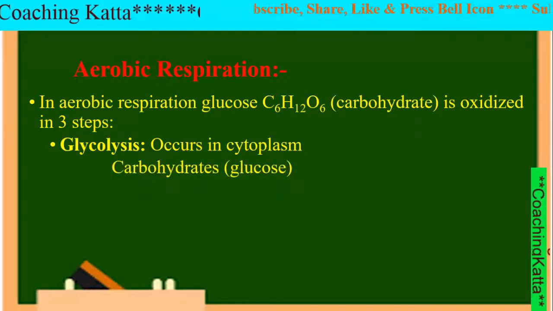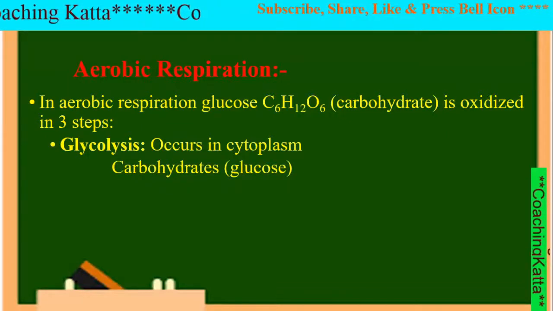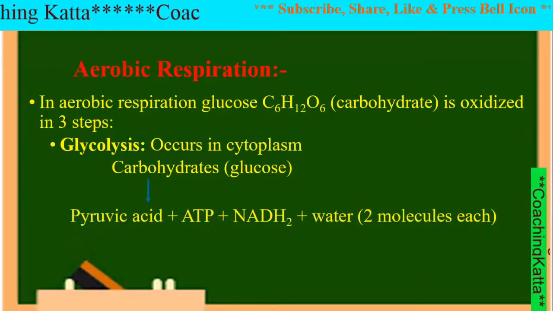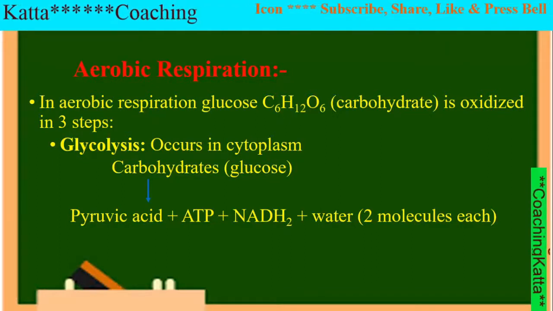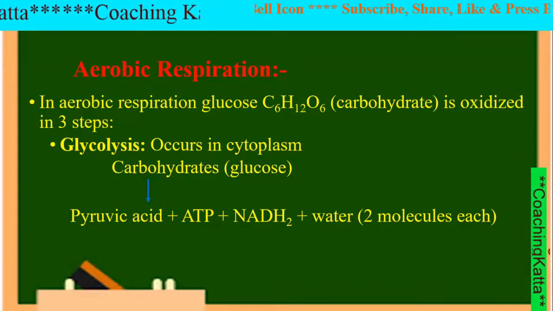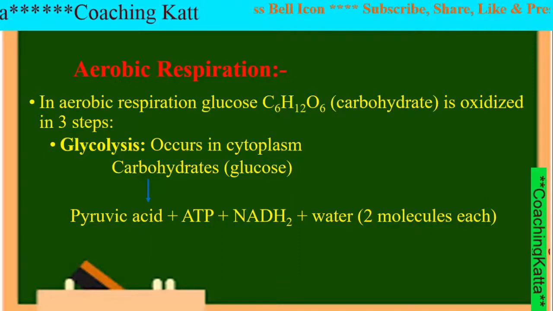Glucose undergoes oxidation reaction and gets converted into pyruvic acid. Glucose contains 6 carbon atoms. After oxidation, it splits up into two parts called pyruvate, that is 3 carbon atoms per molecule.